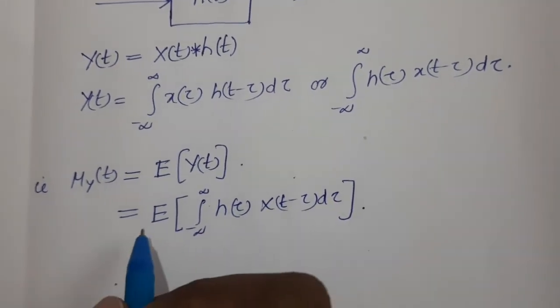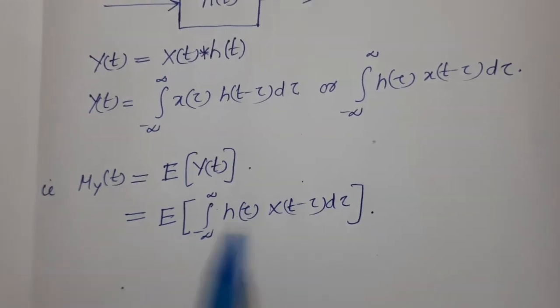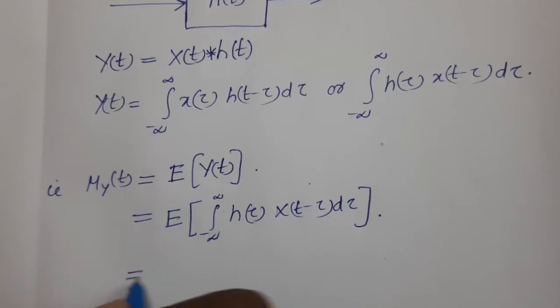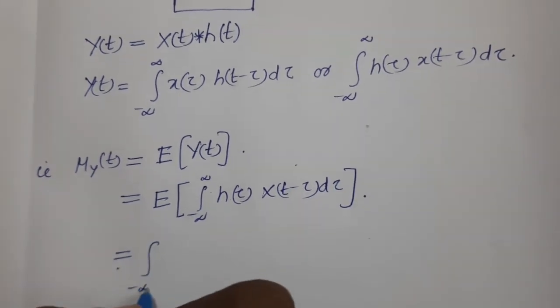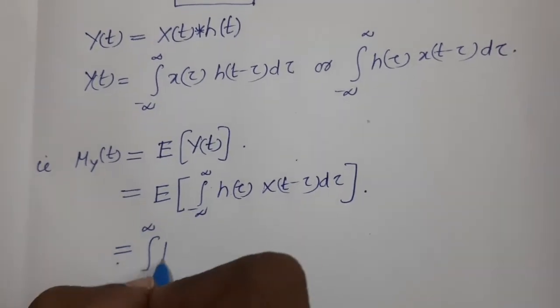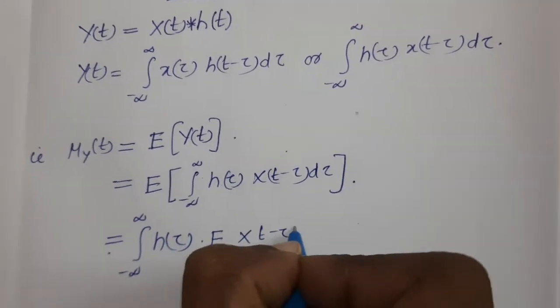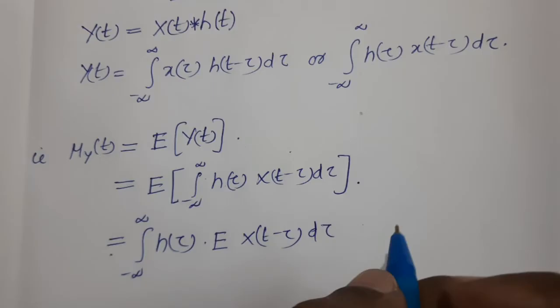Now we are going to interchange the order of expectation and integration. So this can be written as the integral from minus infinity to plus infinity of h(tau) into the expectation of x(t minus tau) d tau.